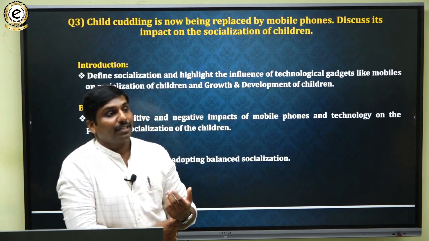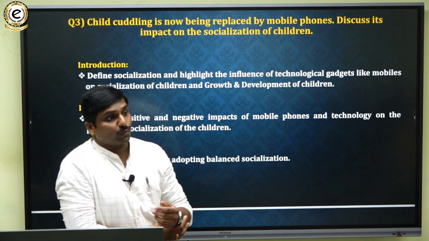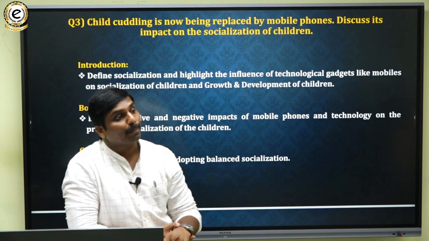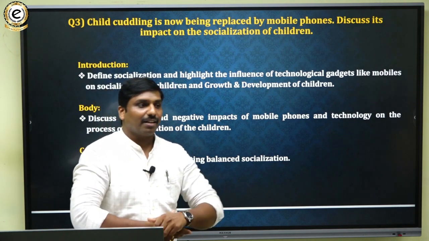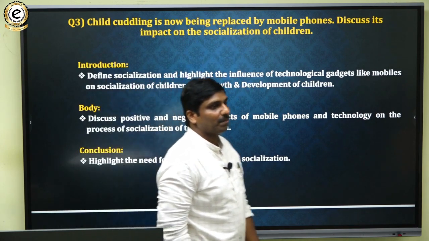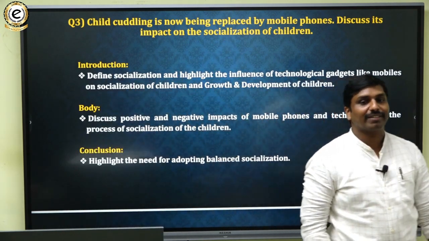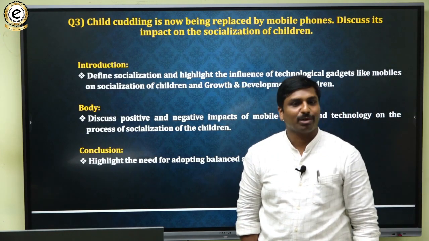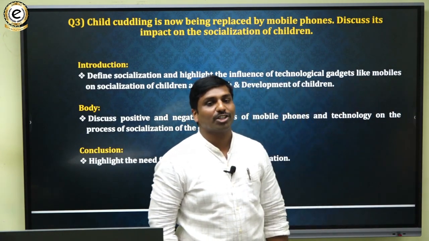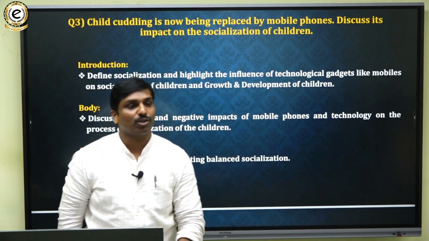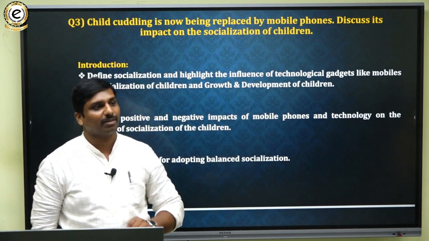So these factors are leading to less attention towards the children. And here one major way they have picked to manage the children is using technological aids, like giving mobile phones or making them watch mobile TV or such things. So this question is asked from that perspective.